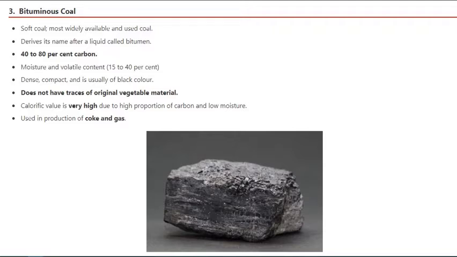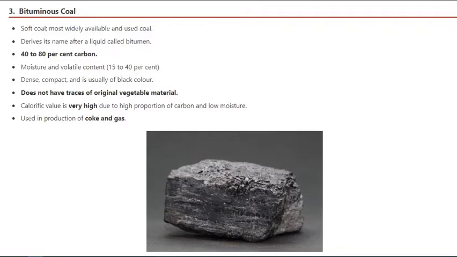Most widely used coal and derives its name from a liquid called bitumen. So there's a liquid, it's called bitumen, it's also a hydrocarbon deposit, and that is how it gets its name, bituminous coal. Moisture and volatile content is much lesser, which is 15 to 40%. Dense, compact, and usually black in color, does not have traces of original vegetable matter.